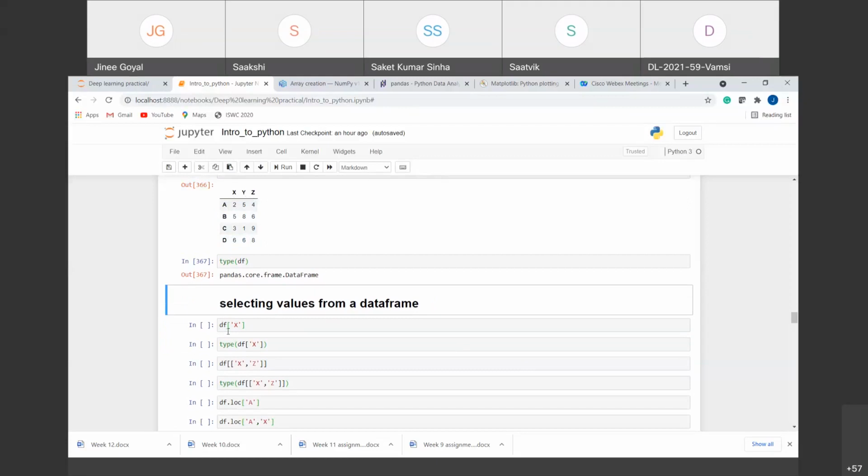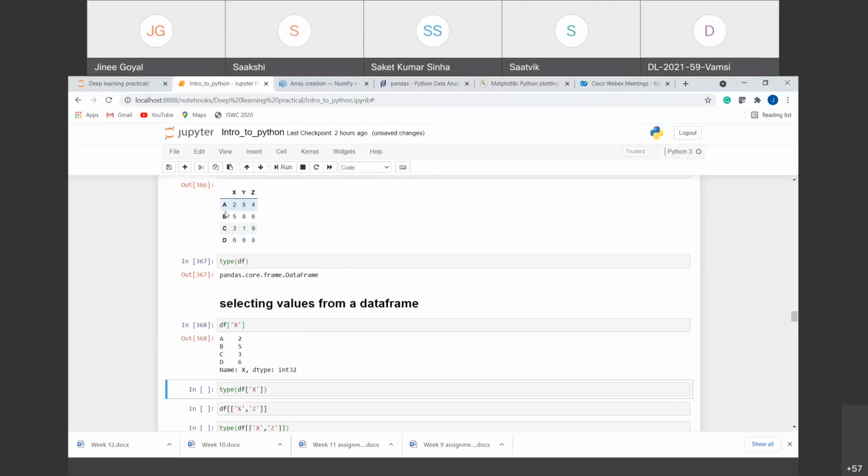So we'll take DF, that is the data frame that we have created, and we'll give the column name inside it, and we'll get all the values of that column with a unique label that is provided here, A, B, C and D. That means these labels A, B, C and D are shared among all the columns. I told you in the starting that a data frame is a combination of series.